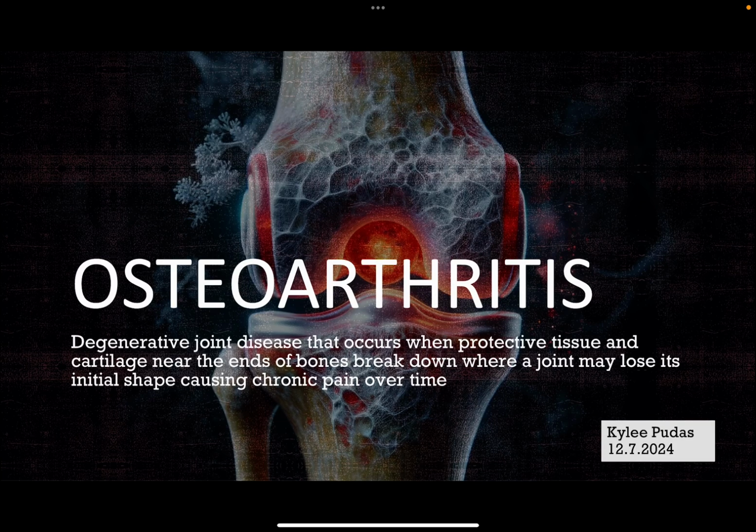Osteoarthritis is a degenerative joint disease that occurs when protective tissues and cartilage near the ends of bones break down, where a joint may lose its initial shape, causing chronic pain over time.